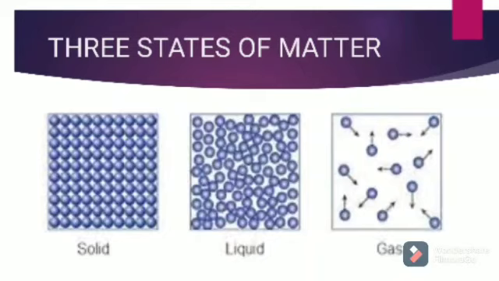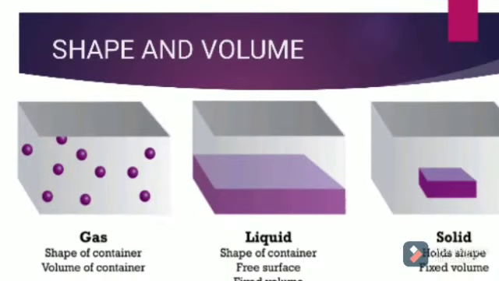Gas. Gases have indefinite shape and volume. Particles of gases have very large spacing and very weak attraction between them. Particles of gases move around very easily and have very high kinetic energy. Example: air, oxygen, etc.